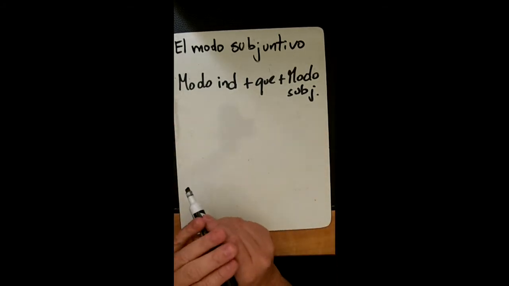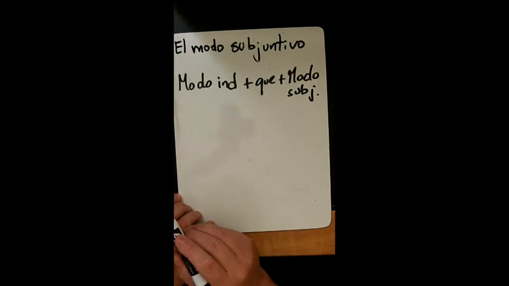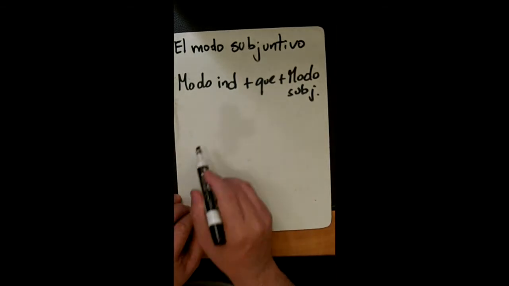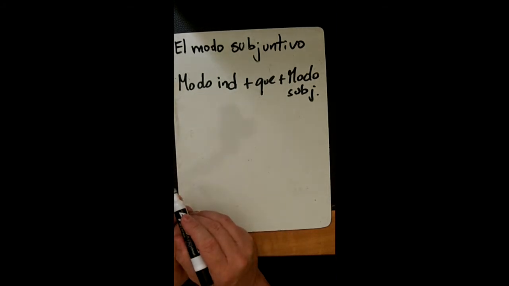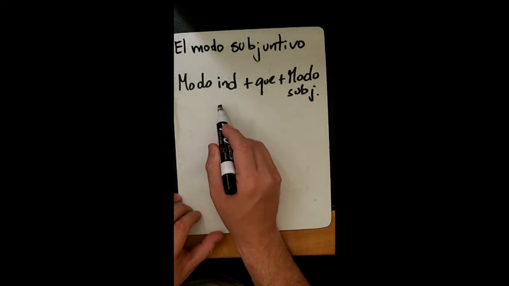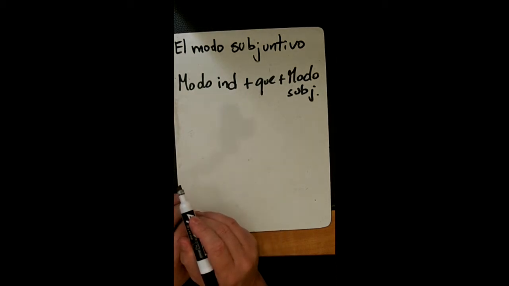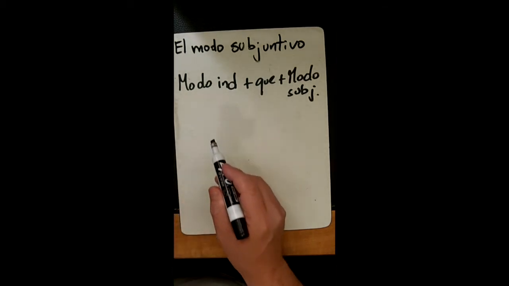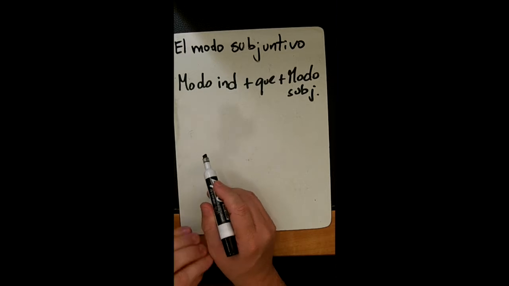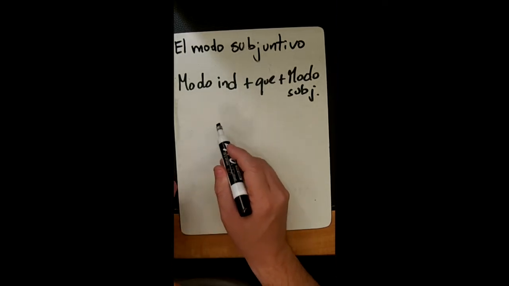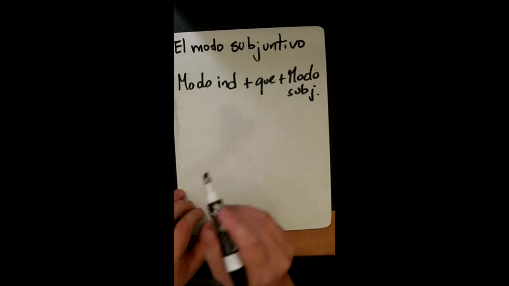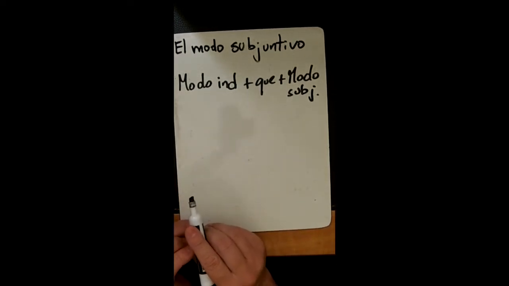Por ejemplo, for instance, when you say it is better, it is necessary, it is possible, my mom wants me, it is urgent. Okay, so those words are going to express subjunctive when you're doubting, when you're uncertain about something. That is going to express subjunctive. So, por ejemplo, I am going to give you a word that expresses subjunctive.